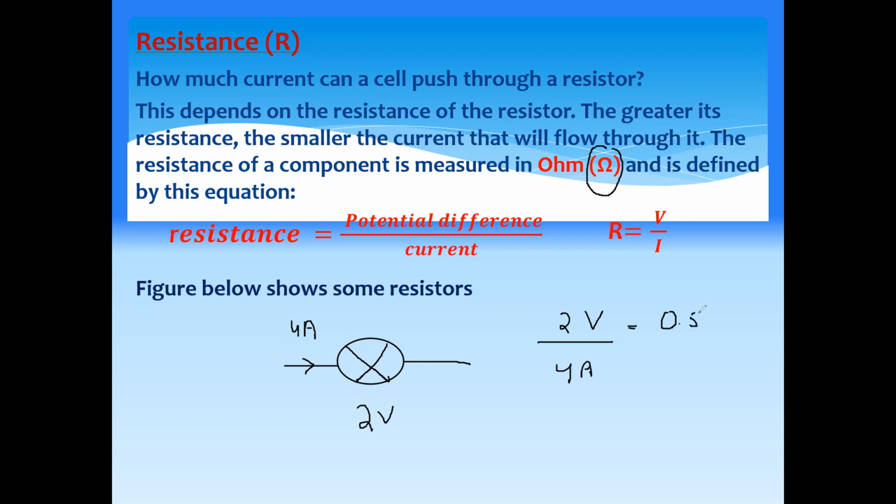And how do we write or represent resistance? We say ohm. You can write ohm, O-H-M, or you can use the Greek letter omega, which also shows the unit of resistance. So it's half an ohm.